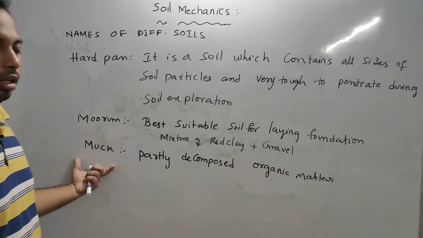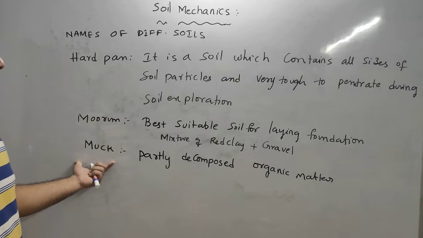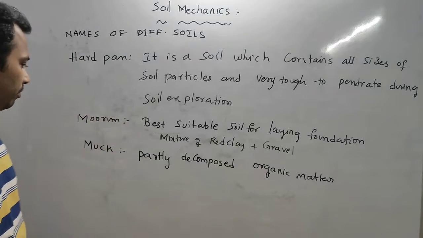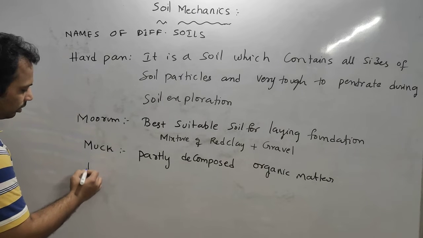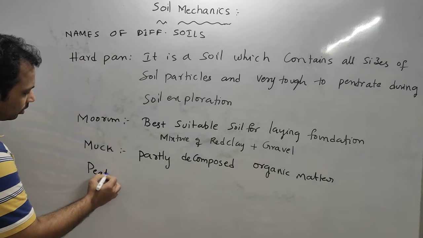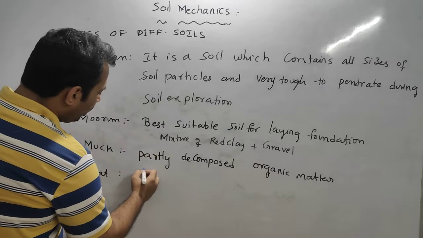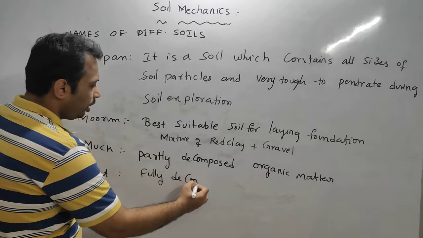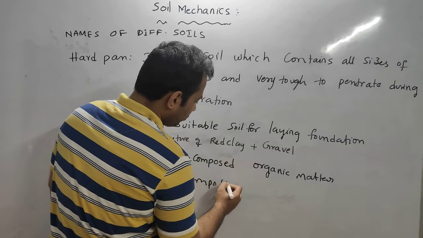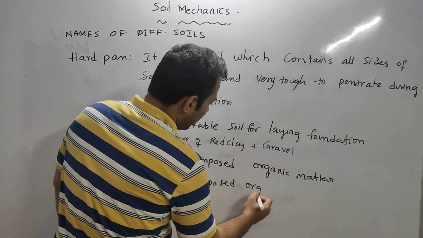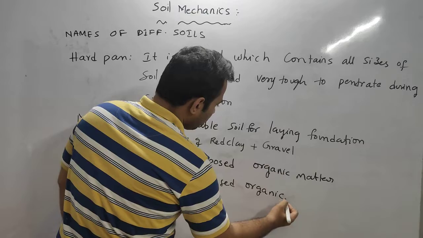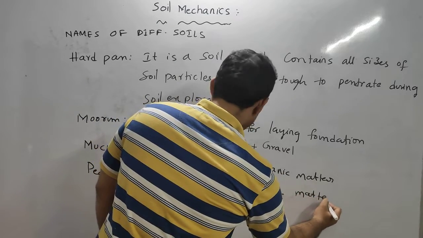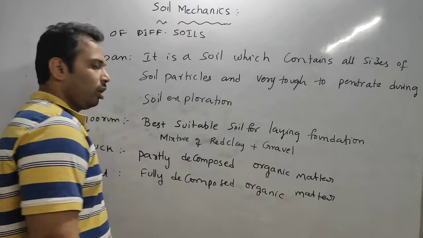Peat is fully decomposed organic matter.